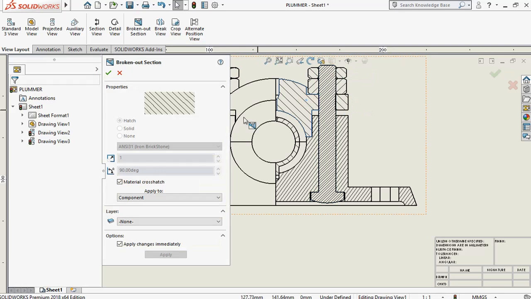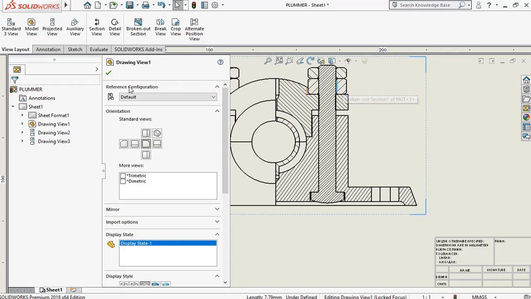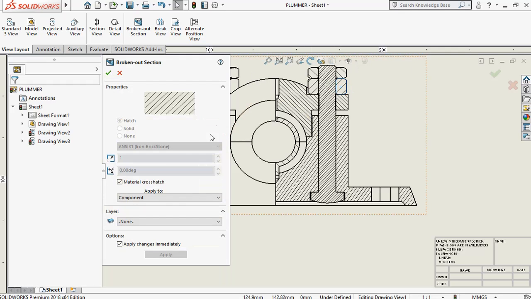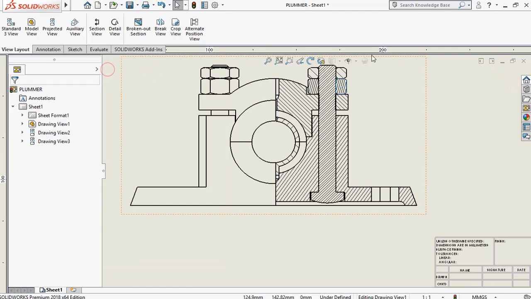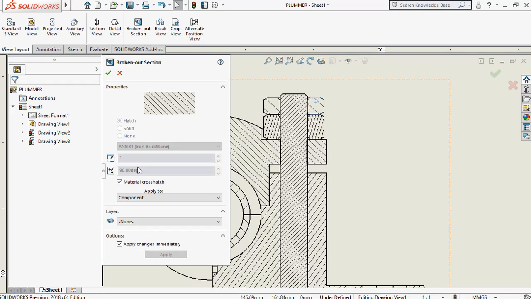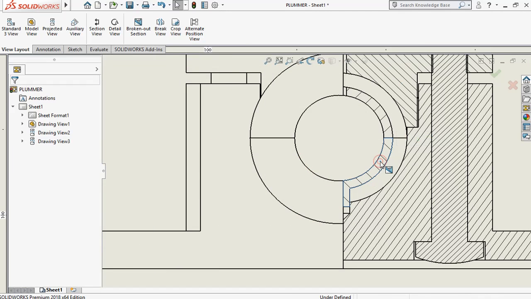And this thing also to be changed, and this thing, not drawing this hatching. Similarly this also.